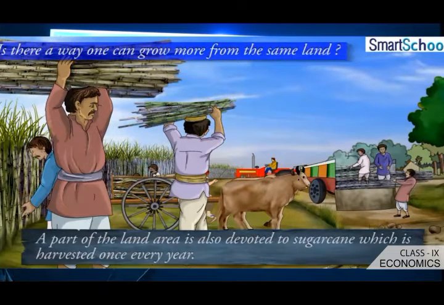Another interesting fact: a part of the land is also meant for sugar cane, which is a perennial crop. We know that it is a one-year crop, so one part of the land they kept for sugar cane cultivation. So through the entire year they covered about 2 to 3 or 4 crops in the same piece of land. Such a type of farming is called multiple cropping. The land is the same, but it is utilized again and again with alternative crops.